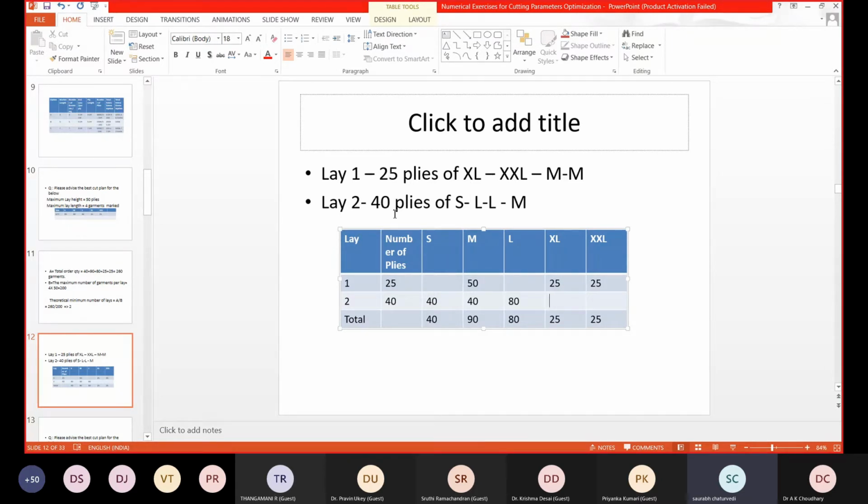I can spread 50 plies, but the quantity is not that much. In lay 2, I have done 40 plies. I have used one small, two large and one medium. One small, two large 80 pieces and one medium. So 40 pieces each will be this. So the total order quantity required was 40, 90, 80, 25 and 25, and it has been cut.